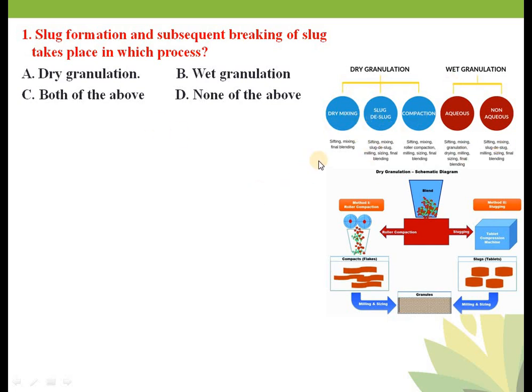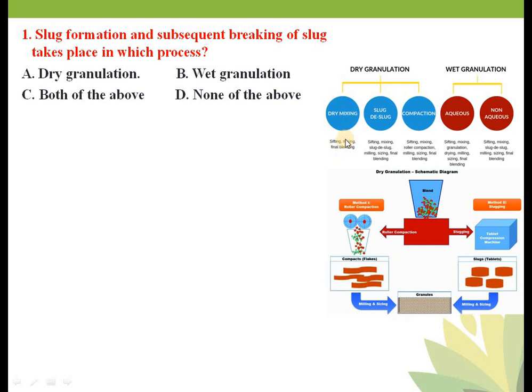So first one is the dry mixing. So what happens in dry mixing? Suppose that you have all the powder which is directly compressible. For example, you have directly compressible powders, and you have a mixture of that API and directly compressible powder.